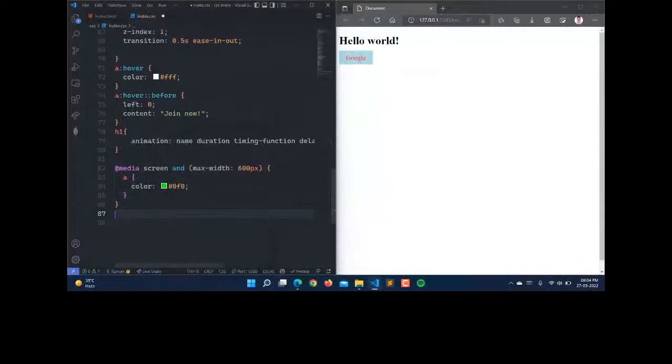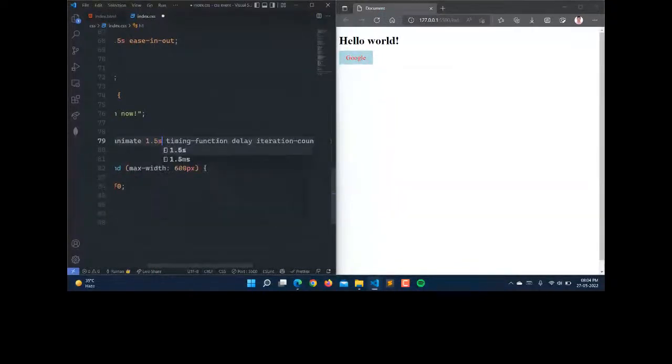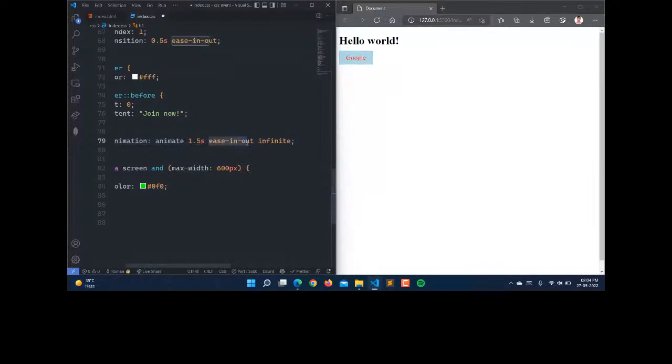So first of all, the name. The animation name will be like animate, and then the duration. Duration will be almost 1.5 second, so let it be 1.5 second. Then we can define the delay, iteration count, and direction. Everything we can define here. Here we will be using ease-in-out as the timing, and then infinite means it will run infinite times.